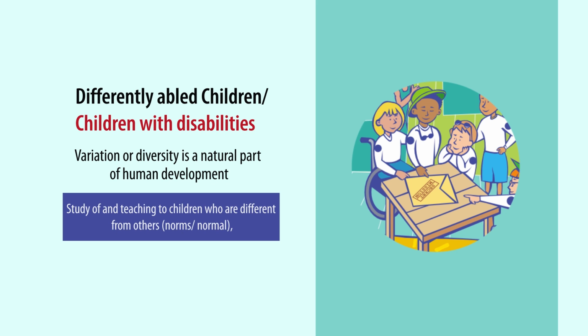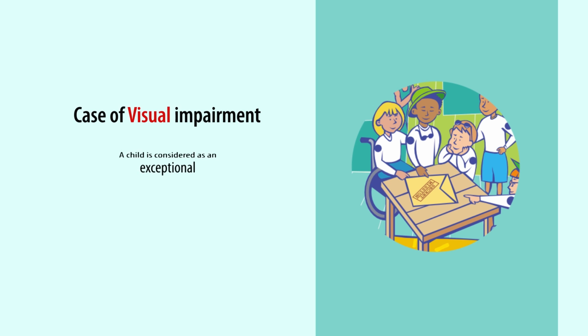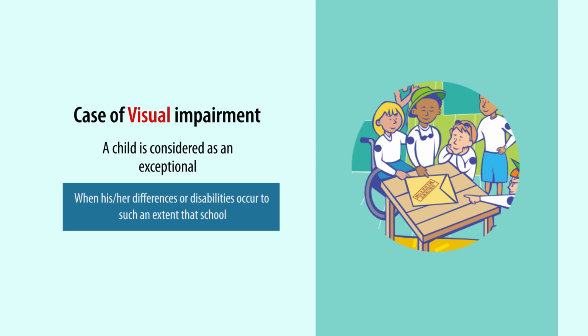Study of and teaching to children who are different in relation to the norm or the normal children, will help us learn about various ways and get insight into how such children develop and learn. A child is considered exceptional when his or her differences or disabilities occur to such an extent that school and educational practices need to be modified in order to better serve their needs.